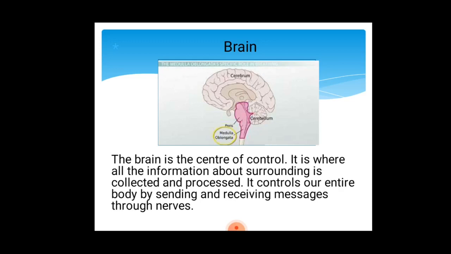Brain. The major part is the brain. The brain is the center of control, which means it is the principal organ of our body. It is where all the information regarding our surroundings and our organs is collected and processed. It controls our entire body by sending and receiving messages through nerves. There are three major portions in the brain: forebrain, midbrain and hindbrain. One of the major parts of the forebrain is the cerebrum, the main part of the midbrain is the cerebellum, and the main portion of the hindbrain is the medulla.